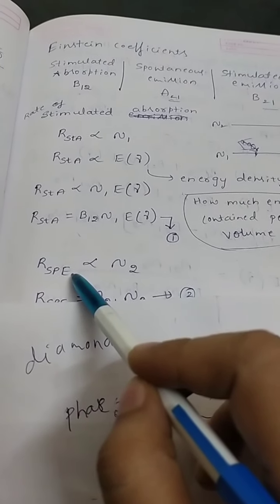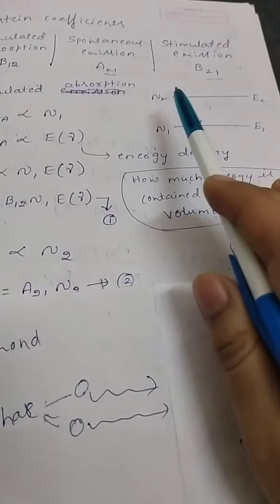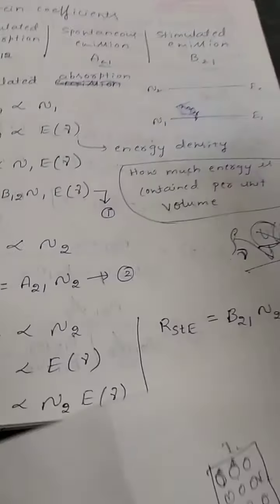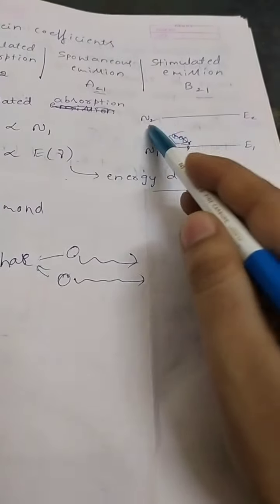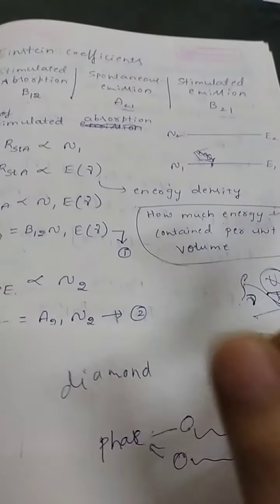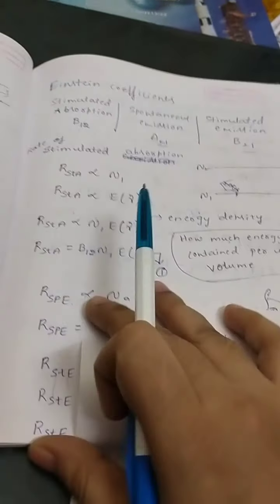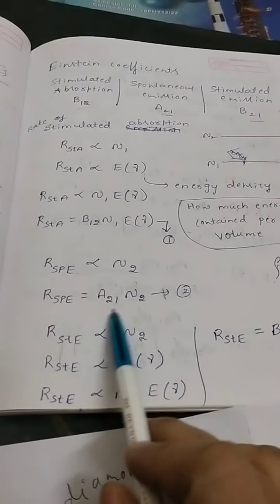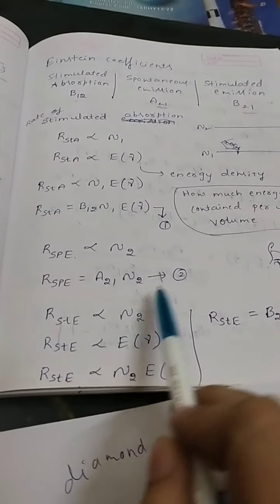Similarly, spontaneous emission depends only on the number of atoms present in E2. If there are no atoms, spontaneous emission is not possible. There should be some atoms present in the excited state, that is in the E2 level, correct? And it doesn't need any energy. Even though it gives out some energy, it doesn't need energy to start its process, that is a spontaneous process. So it depends only on the number of particles. If I remove the proportionality symbol, I can introduce a constant A21, and I will call this equation number 2.